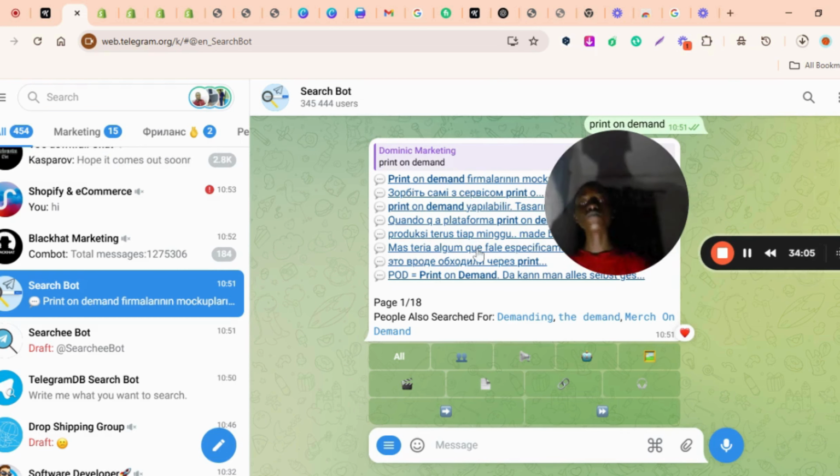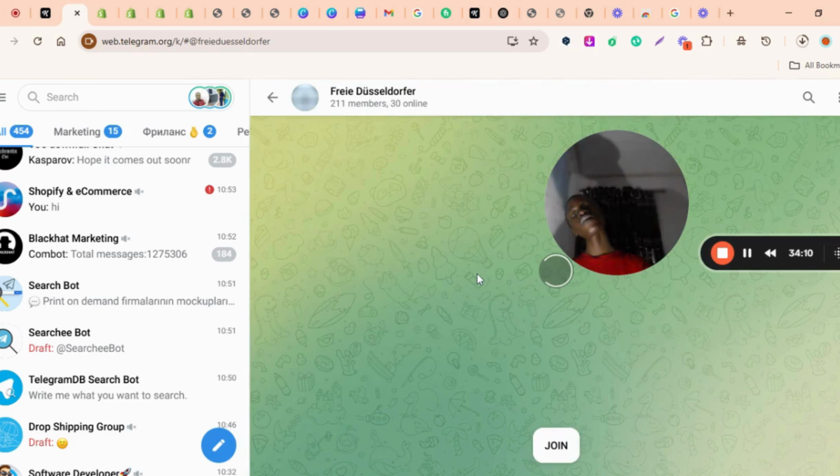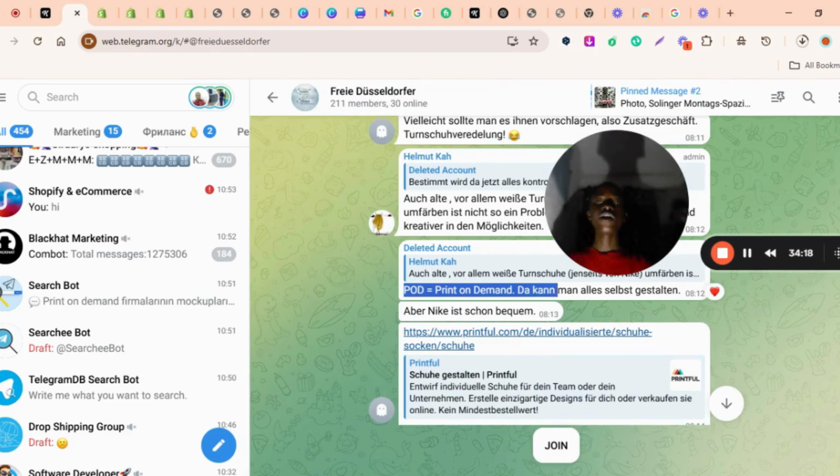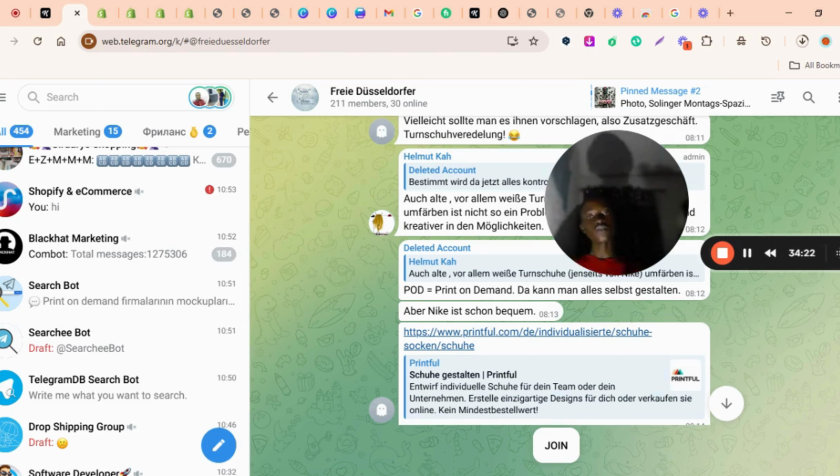For example, let's click on it. It takes us to the group where someone mentioned print on demand. See, print on demand wasn't the name of the group, but someone mentioned something about print on demand, because as you can see here, it was mentioned here. So this chat search is also advisable to be using.